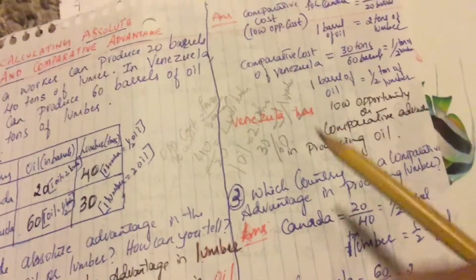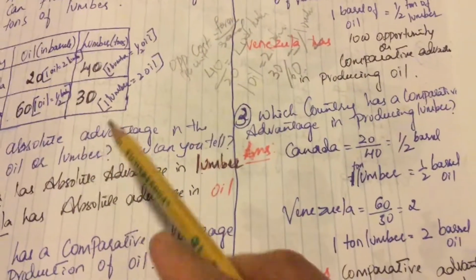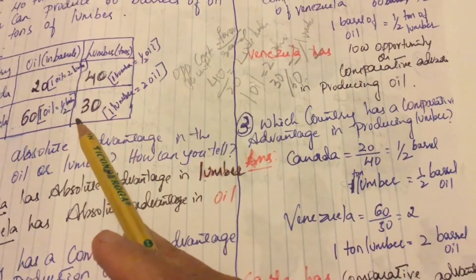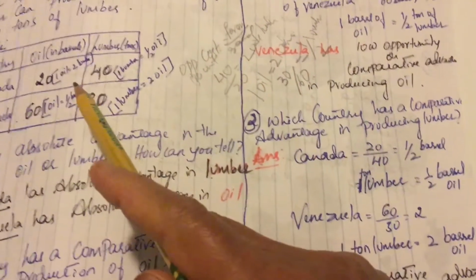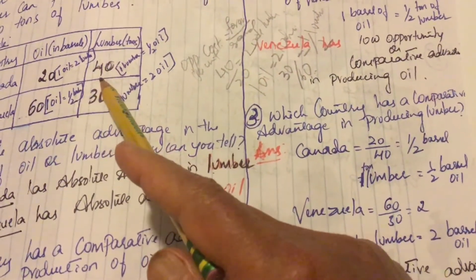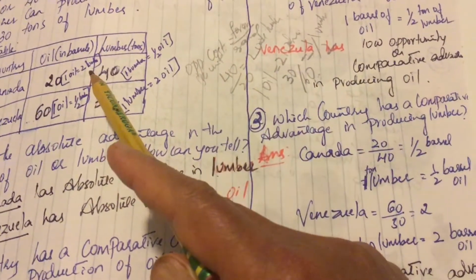Okay. So the next is, which country has comparative advantage in producing lumber? So we already calculated this one. It's the inverse of the first one. So for 1 unit of oil, it is taking 2 lumber. Then for 1 lumber, it is taking half oil, just inverse of 2.